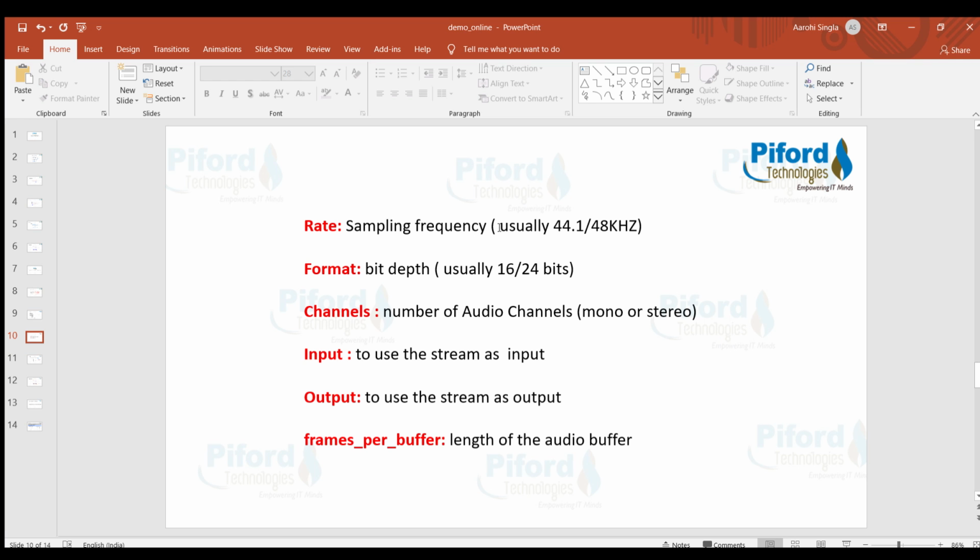Usually sampling frequency is 44.1 kilohertz or 48 kilohertz. 48 kilohertz means 48,000 cycles per second, and 44.1 means we will be having 44,100 cycles per second, complete upward downward movements in a wave per second.